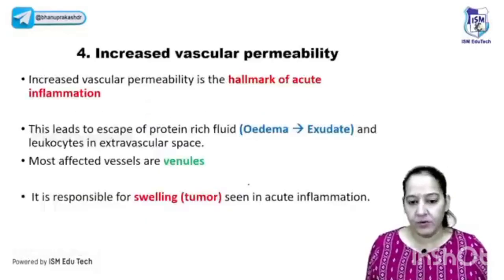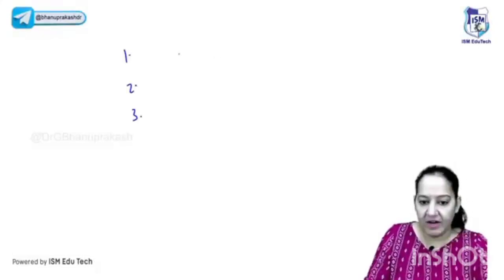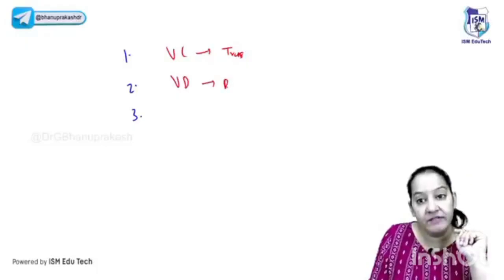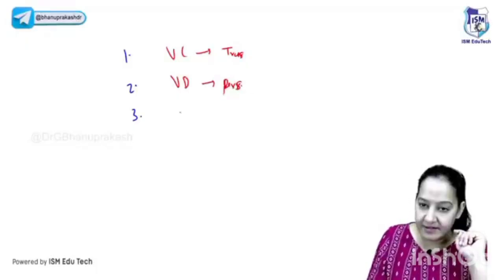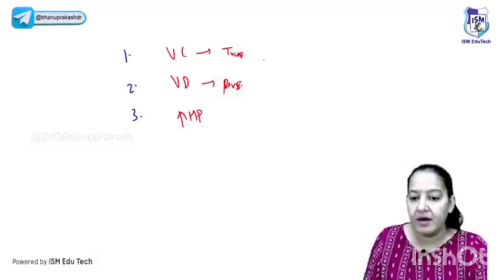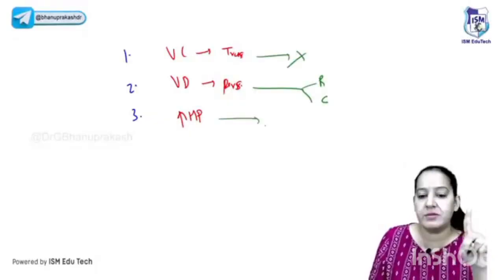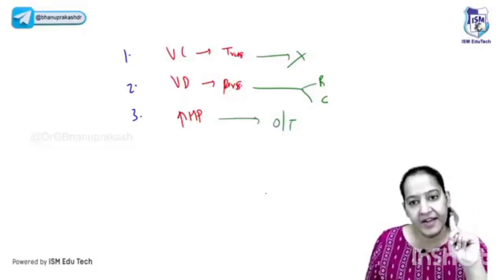Yes, so this is the thing. Have you got it? The fourth step. Till now we have studied 3 steps. One was vasoconstriction, which was transient. The second is vasodilatation, which is persistent. And the third is increased hydrostatic pressure. Vasoconstriction leading to nothing. Vasodilatation leading to 2 features, rubor and calor. Increased hydrostatic pressure leading to edema, also known as tumor. Okay, edema. Only fluid came out.